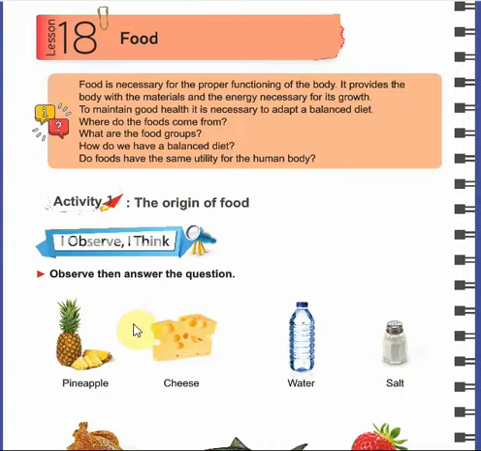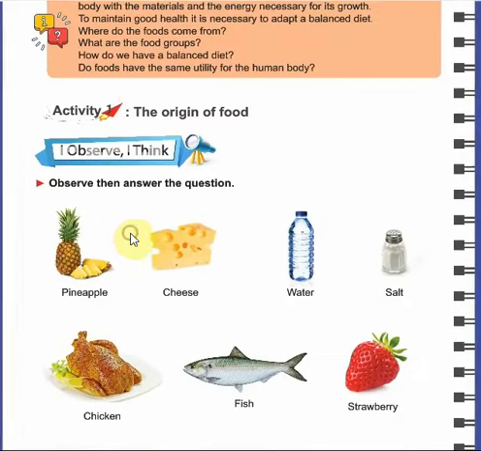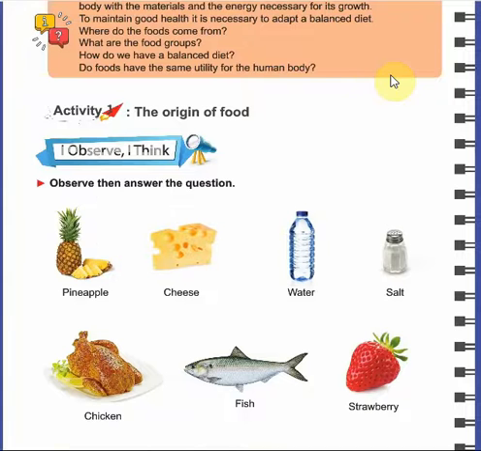First, we are going to study about the origin of food. In this session, we are going to study about the first 2 objectives. Okay? The origin of food. Origin of food يعني مصدر الفود. من وين عم يجي؟ You should know that we have 3 origins of food. The first origin is animal origin, the second plant origin, and the third one is the mineral origin.